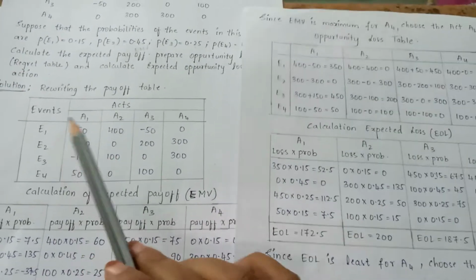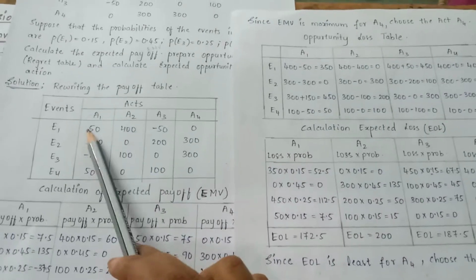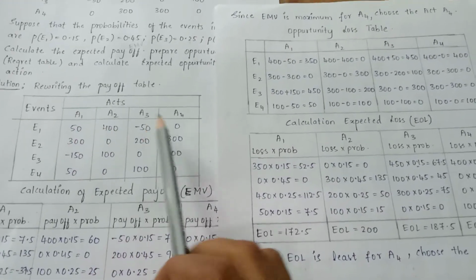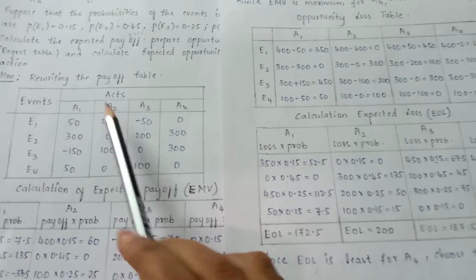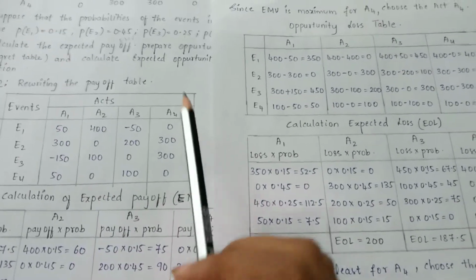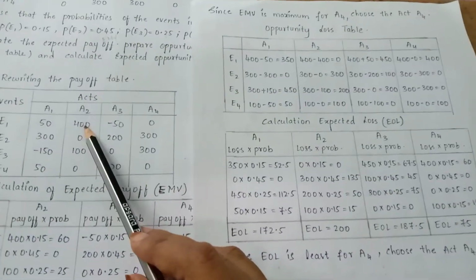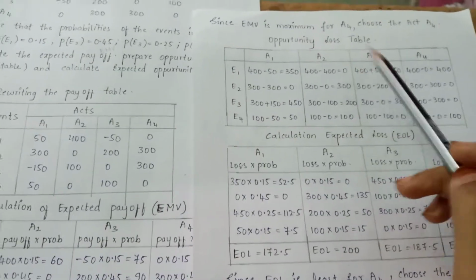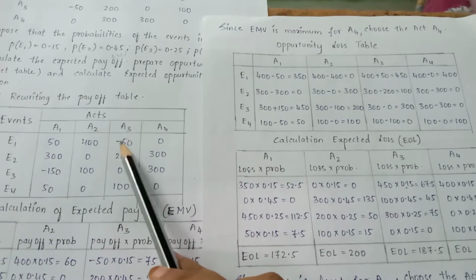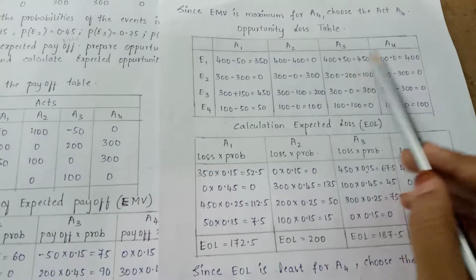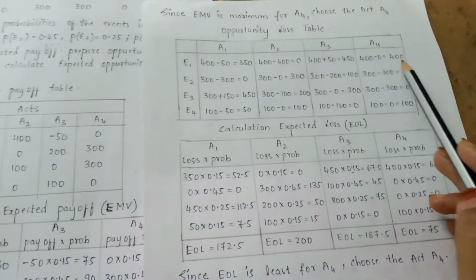In the first event, look at the values: 50, 400, minus 50 and 0. The maximum payoff is 400. The maximum payoff should be subtracted from the remaining payoffs of that event. So 400 minus 50 is 350, 400 minus 400 is 0. Next, 400 minus of minus 50, that is minus into minus plus, so 400 plus 50 is 450. Next, 400 minus 0 is 400.